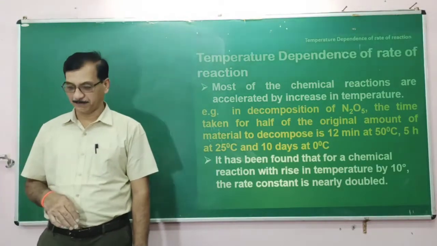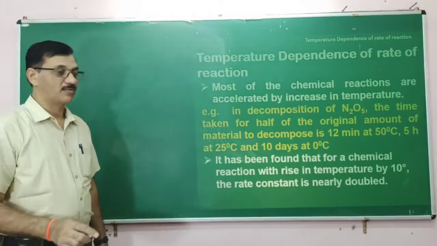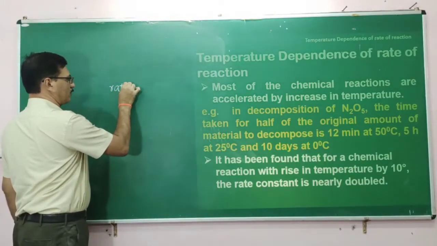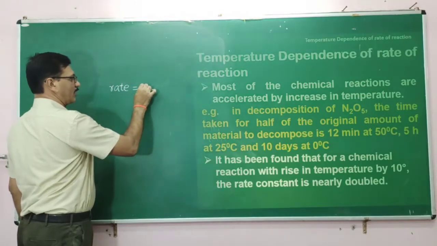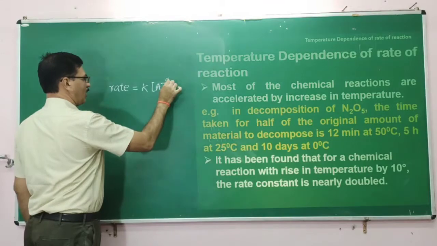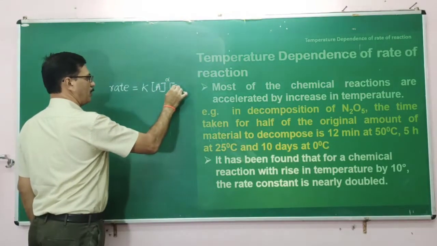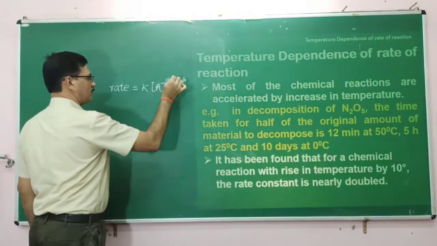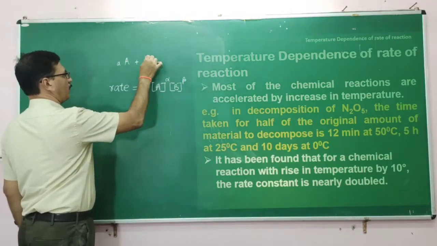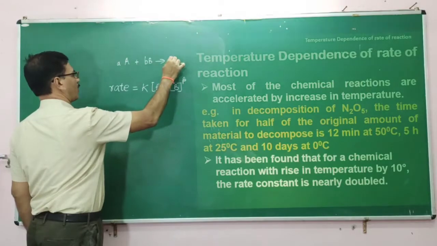the rate constant is nearly doubled. So I recall the rate law expression. Rate of a reaction is equal to k into [A] to the power alpha, or x, [B] to the power beta, for an arbitrary reaction, a moles of A, b moles of B giving rise to products.